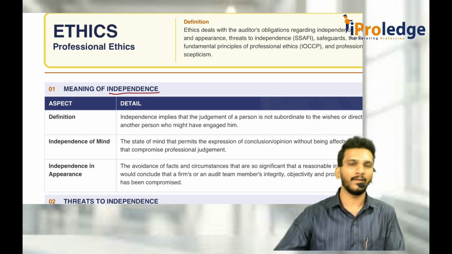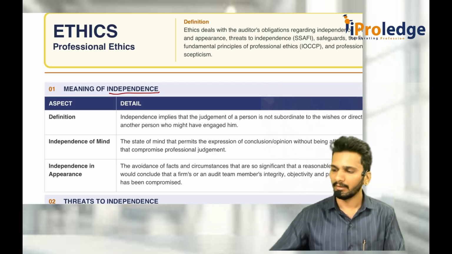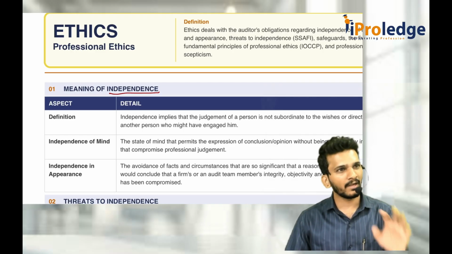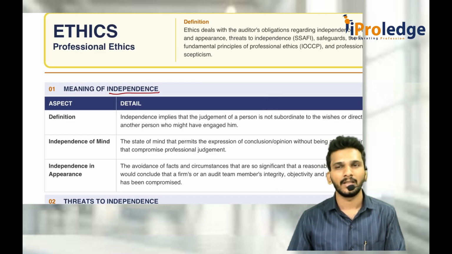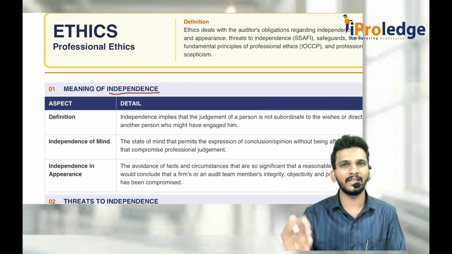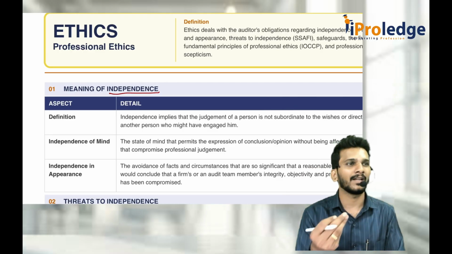For example, if you are auditing some company in which your friend is the CFO or CEO, then first of all you only think that, oh, my friend is there, if he requests something, I should at least help.